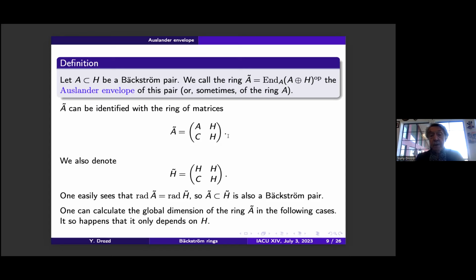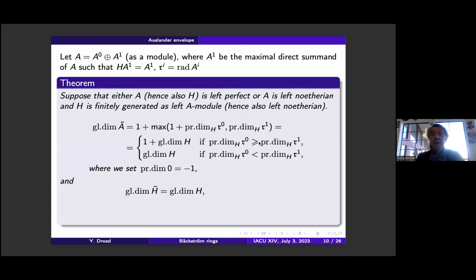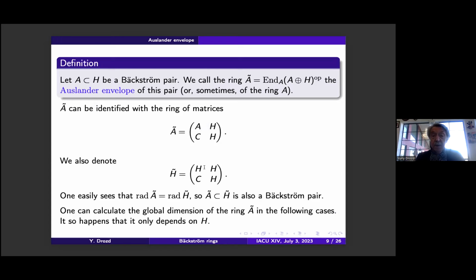In particular, if H is hereditary, then H tilde is also hereditary. And so A tilde is a Bäckström ring. And one can calculate the global dimension of this ring.